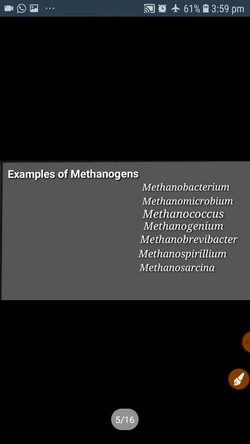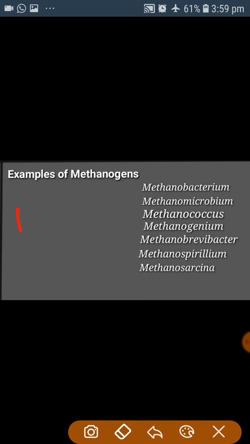Now the list of the methanogens bacteria. Name the bacteria. This question is important from the NEET point of view. These are all methanogens bacteria: Methanobacterium, Methanomicrobium, Methanococcus, Methanogenius, Methanobrevibacter, Methanospirillum and Methanosarcina. All these are examples of the methanogens bacteria which help in the formation of the methane gas.